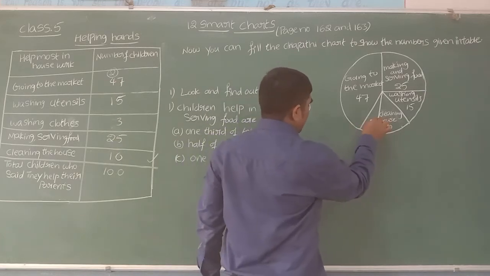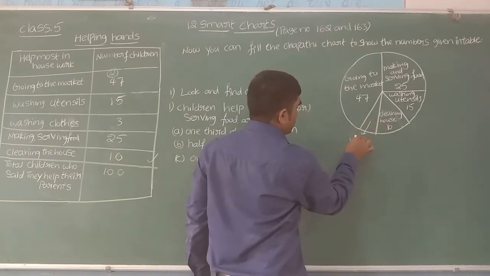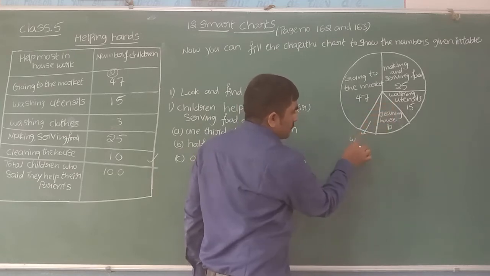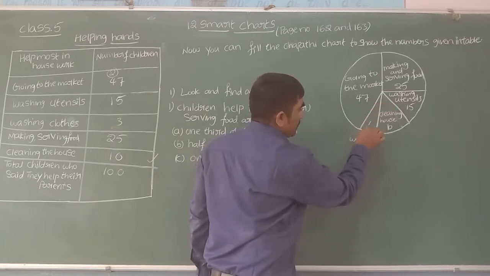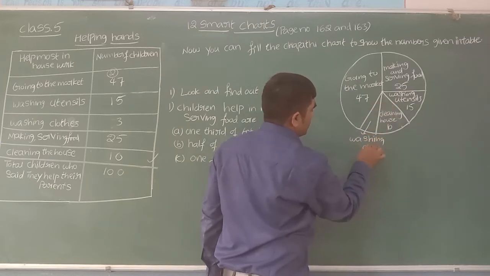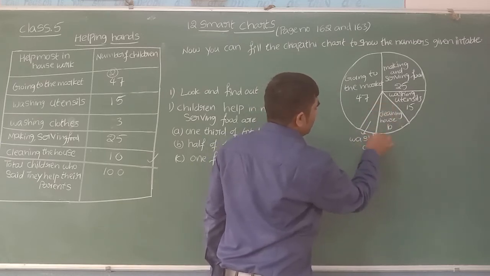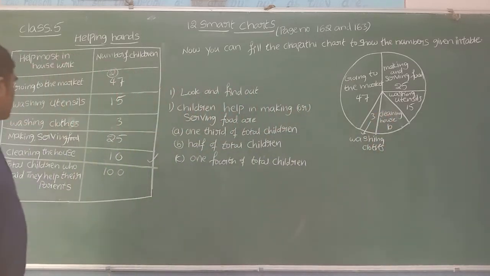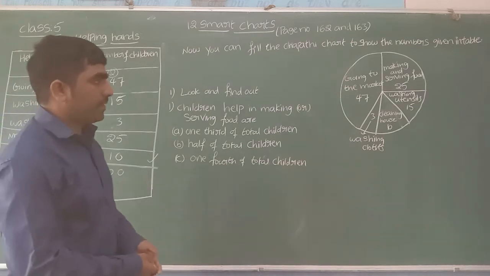So the remaining last part will be for washing clothes. You can write here itself. I don't have sufficient place, so let me write here. And while copying, you people write better inside only. So washing clothes, how many are there? There are three. Three children are helping with washing clothes. That is the way we can fill the chapati chart.